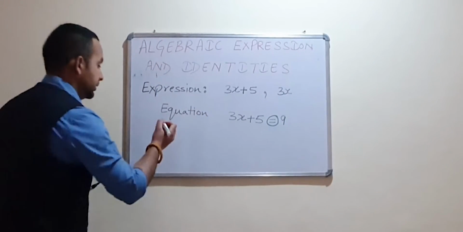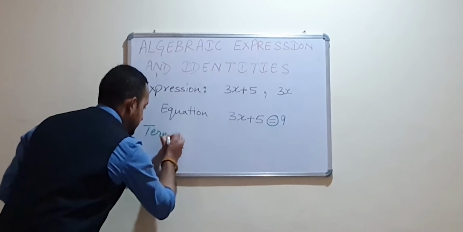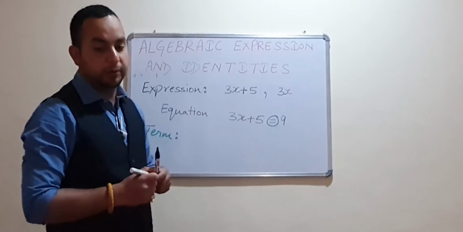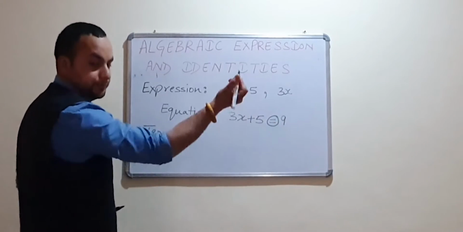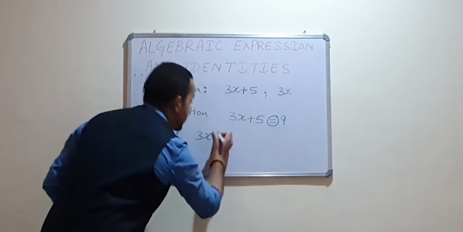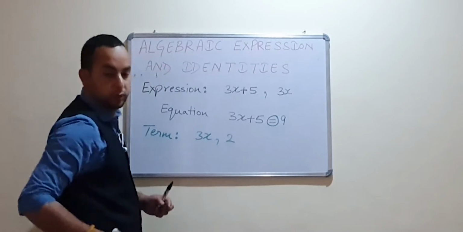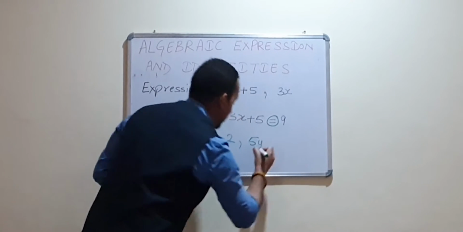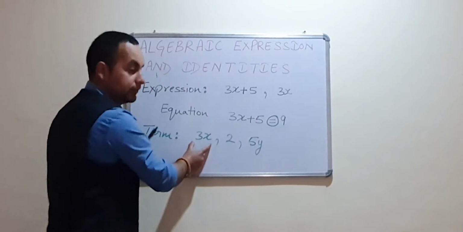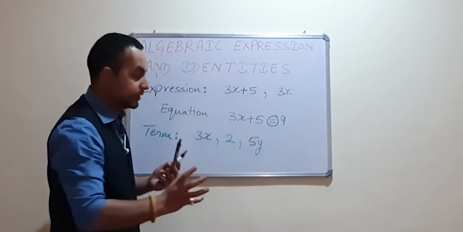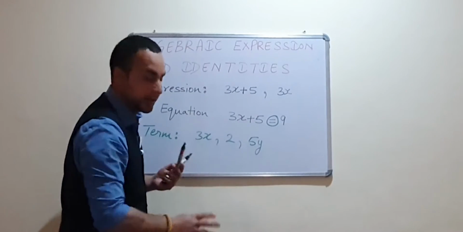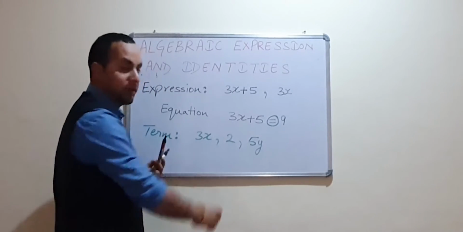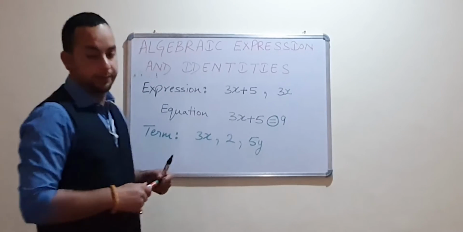Now the next topic is term. Examples of terms are 3x, 2 and 5y. All these are terms. This is one term. 3x is in multiplication, 3 times x, so this is a one term. 2 itself is a one term and 5y is a term itself.